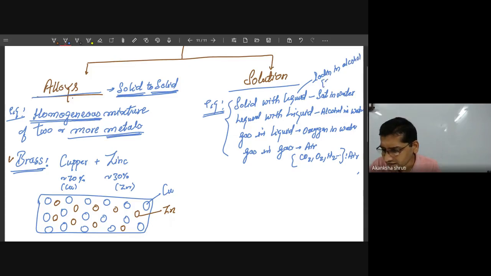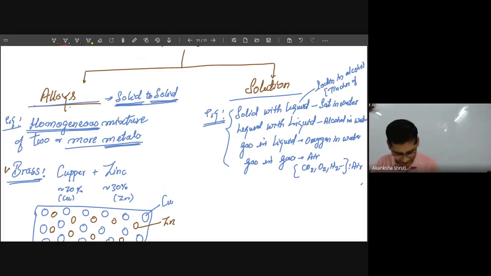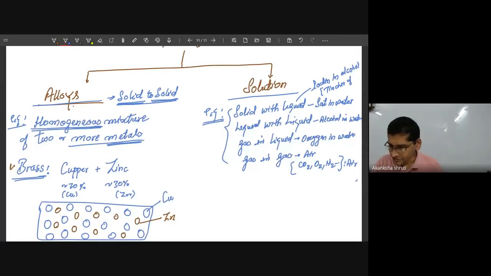This is called tincture of iodine, or mother tincture. So this is the example given in your book. One part is called the solute, another part is called the solvent. All those things we will define.